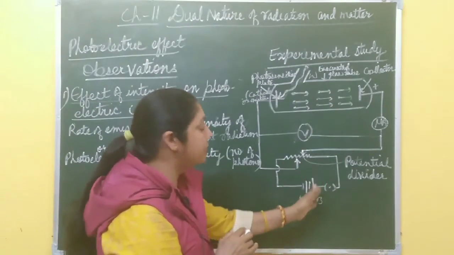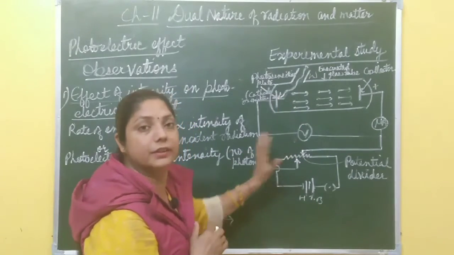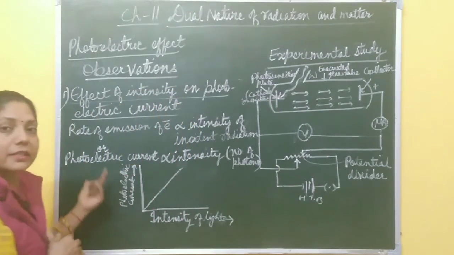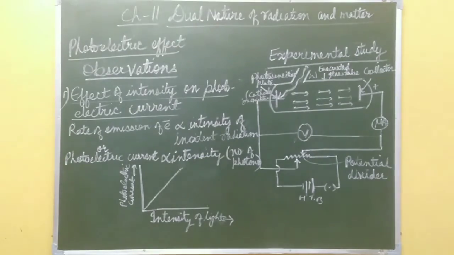If potential changes, then what is the effect on this photoelectric current? We will discuss in the second observation. So please take a screenshot of this one first.